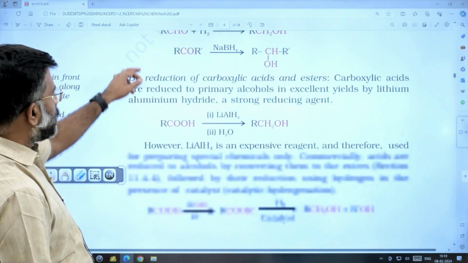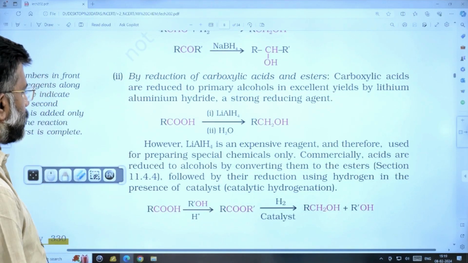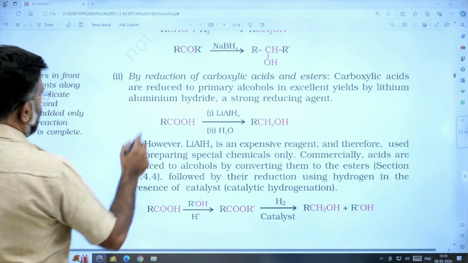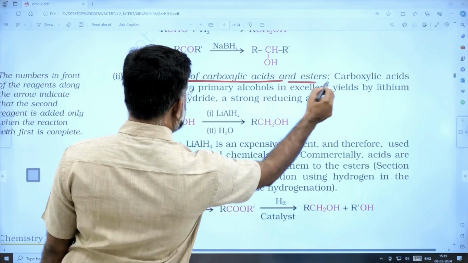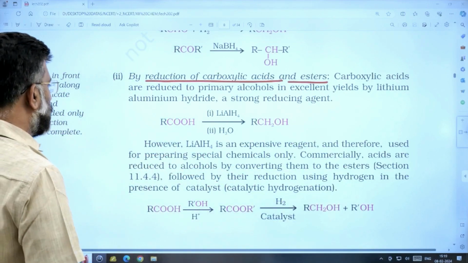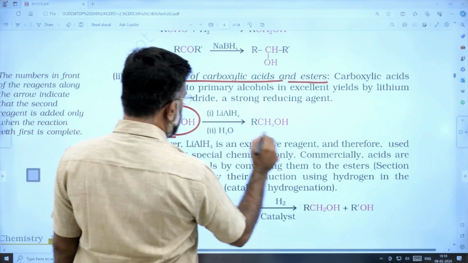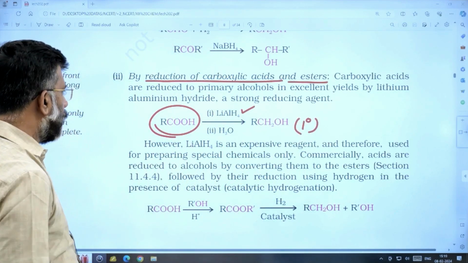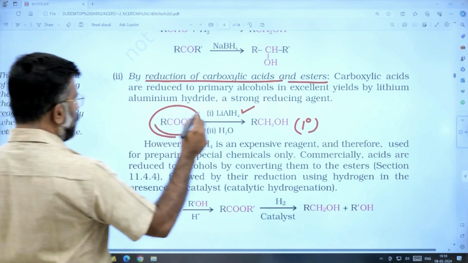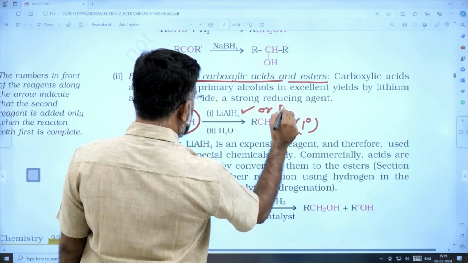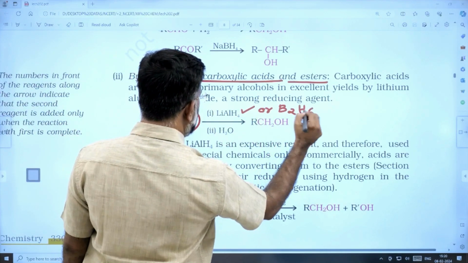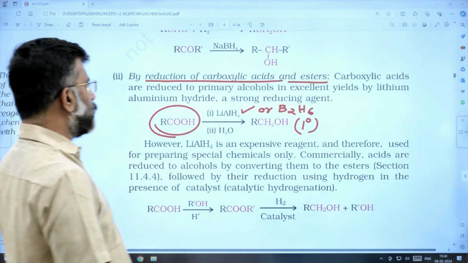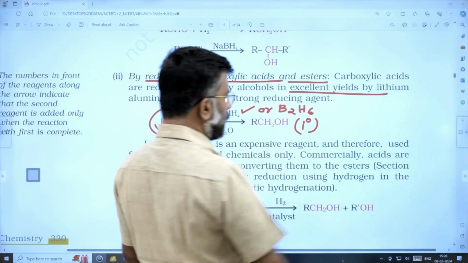Next it is reduction of carboxylic acids and esters. Carboxylic acids are reduced to primary alcohol either by using lithium aluminum hydride, or it may be better reduced by diborane to primary alcohol, and it gives excellent yield.